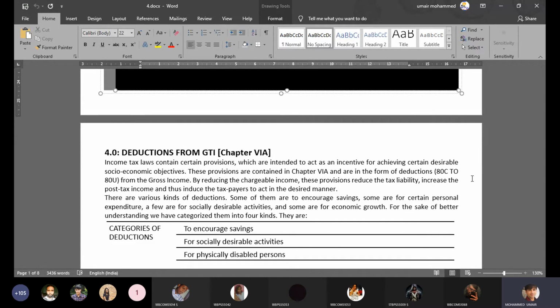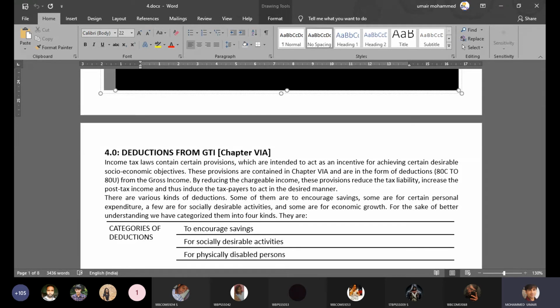So these are the main three reasons. And of course, the fourth reason, I would say, is certain deductions which are personal in nature, which are also being taken care of. So there are certain personal deductions which the Government of India has identified and communicated through the income tax department. So if you have certain personal expenditure, that can also be claimed as deduction. But these are the three broader categories. So now all the deductions you study from 80C to 80G can be categorized under these three headings.